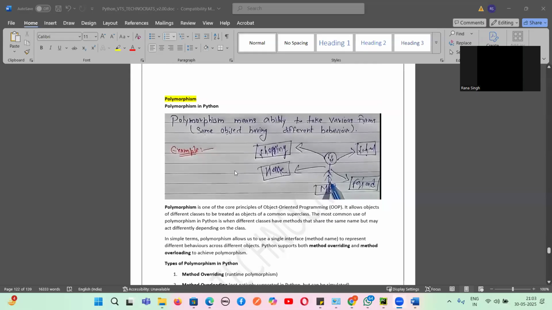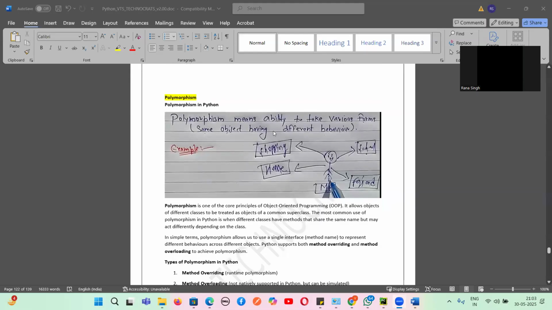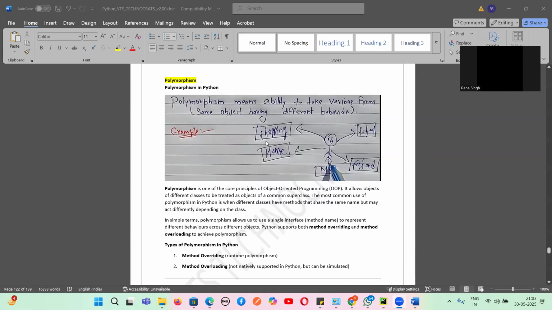So polymorphism basically means the ability to take various forms, or the same object having different behavior. Suppose it's a person in a school, he will behave in a different way. When he is with friends, he will behave in a different way. When he is at home, he will behave in a different way. And in a shop, when he is shopping, he'll behave in a different way. That means polymorphism is the ability to take different forms. The same object is the same only, but it has different behaviors. That is what polymorphism is.